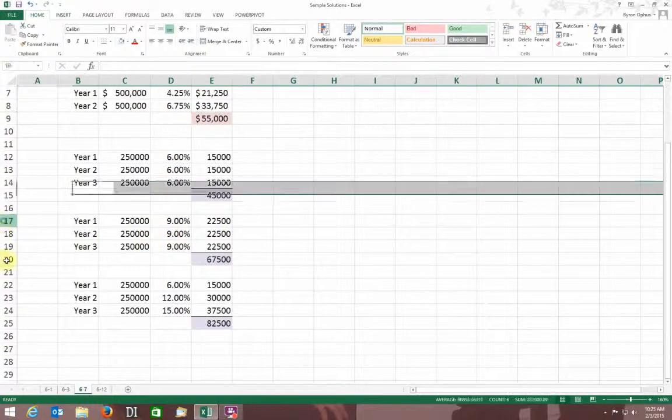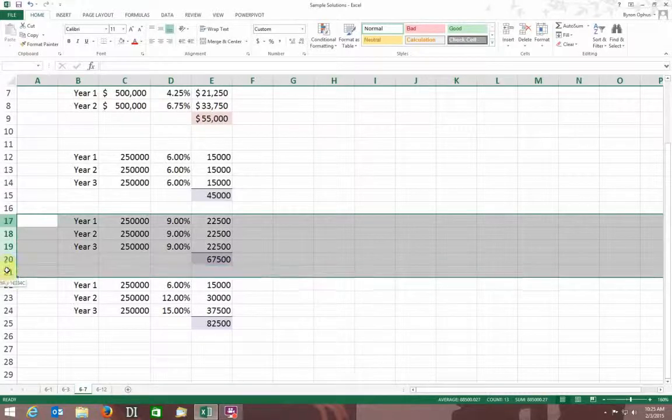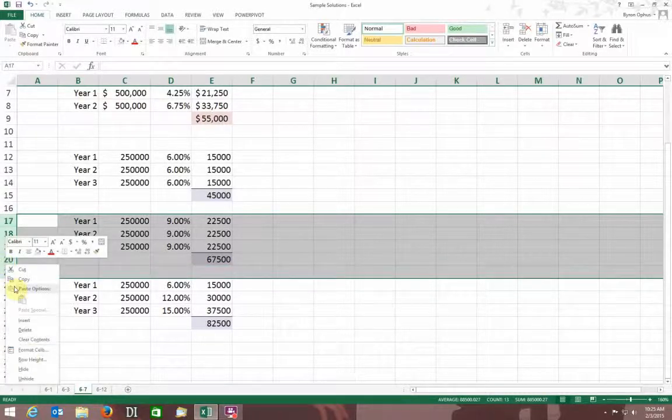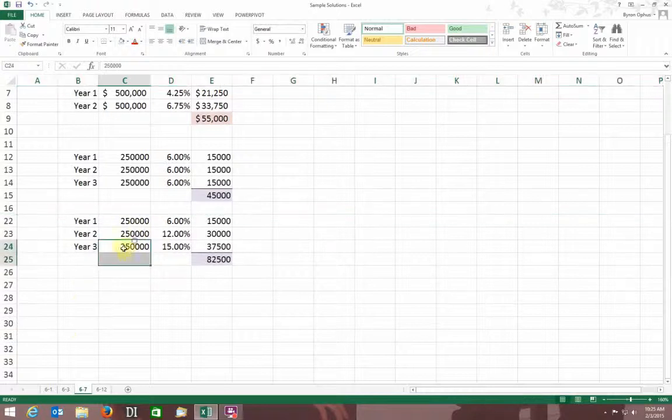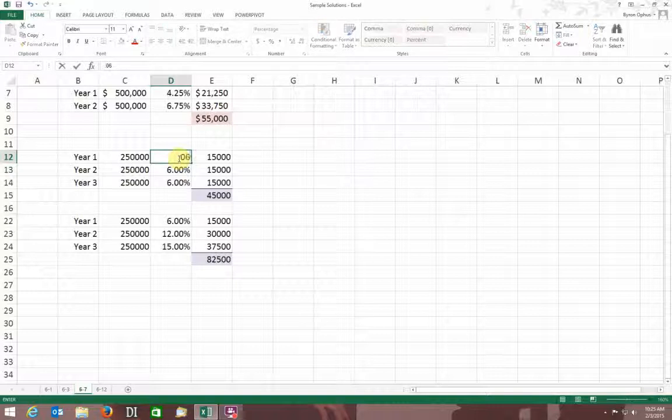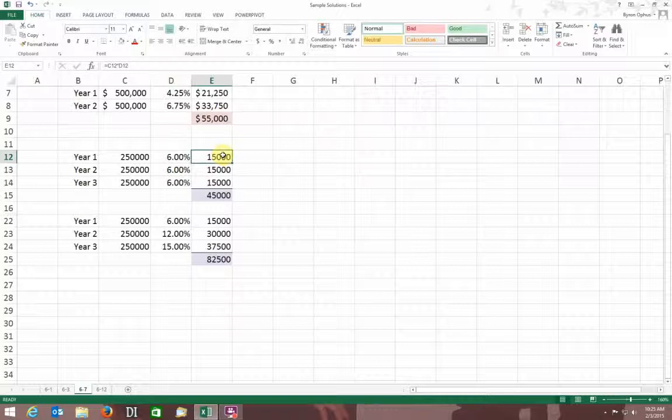In fact, I'll just hide those. Okay. And so if I use the 6% each year for the full time frame, just like I did above, I enter my amounts, enter my interest rate as 0.06, 0.06, 0.06. This is equal to my rate times my loan amount. And I can drag that formula down. I can do my sum, and I get 45,000 if I do it that way.